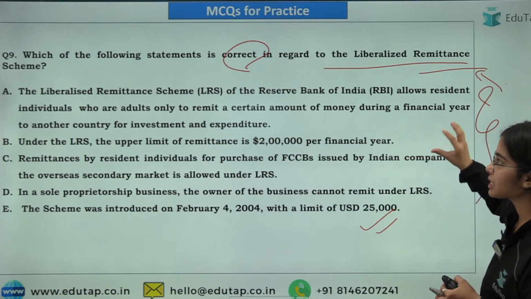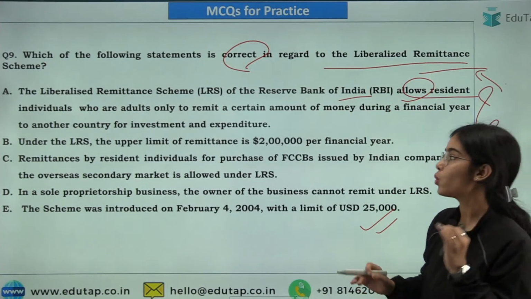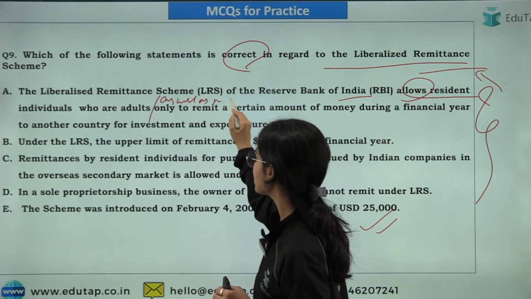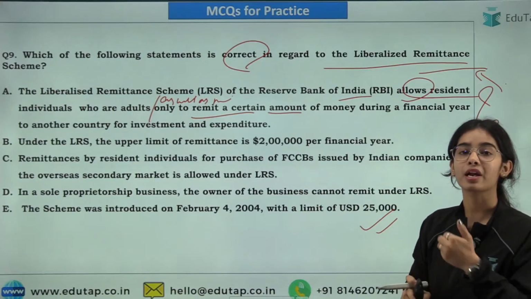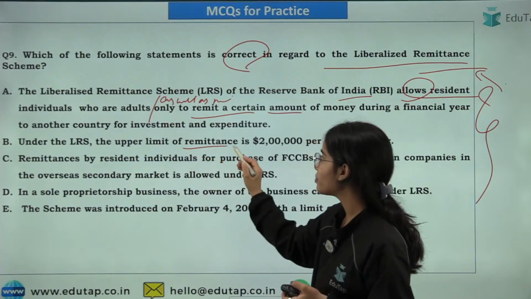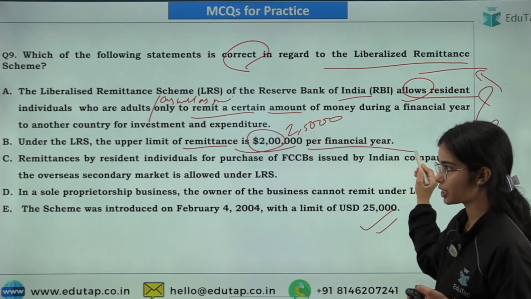So the Liberalized Remittance Scheme of the Reserve Bank of India allows resident individuals who are adults as well as minors to remit. So it is adults as well as minors also can remit their amount outside. Okay. So next statement is that the upper limit of the remittance is $250,000 per financial year.